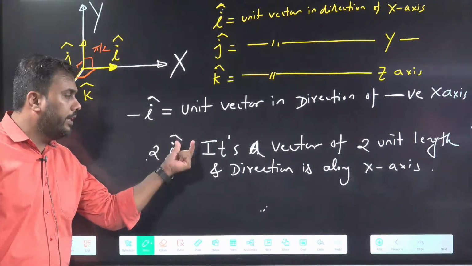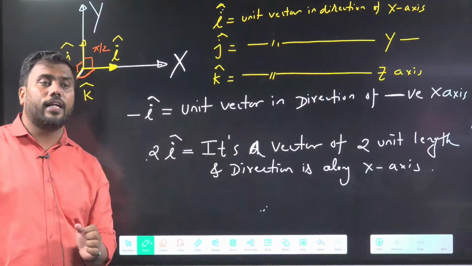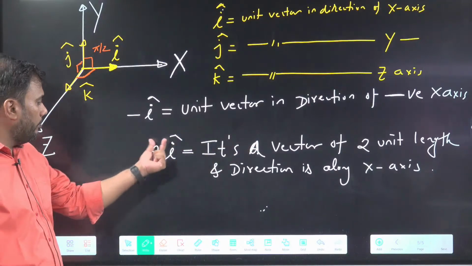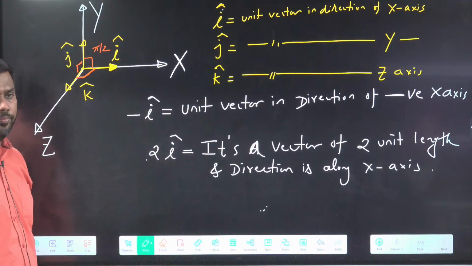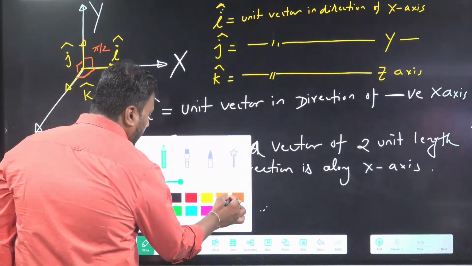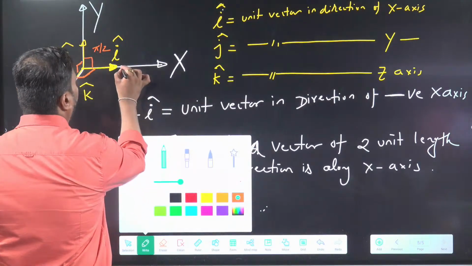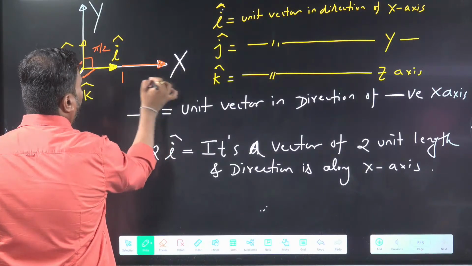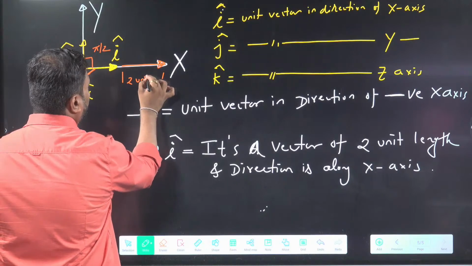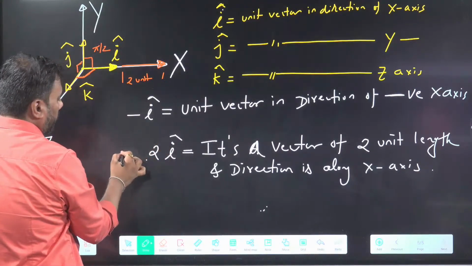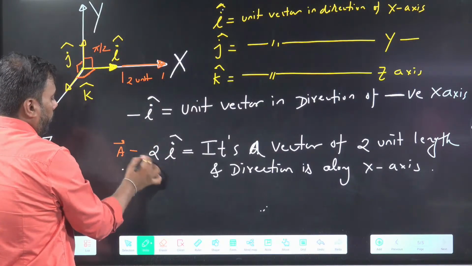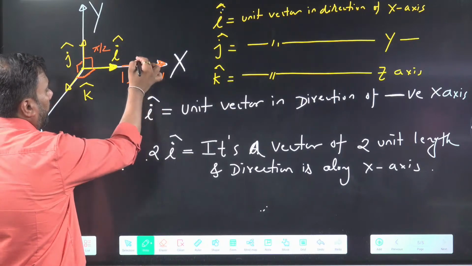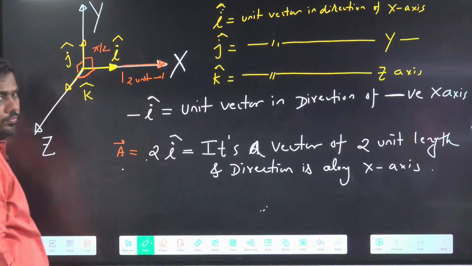So 2 I cap means a vector of magnitude 2 in the direction of I cap. This vector 2 I cap is a vector of length 2 unit and direction is along x-axis.